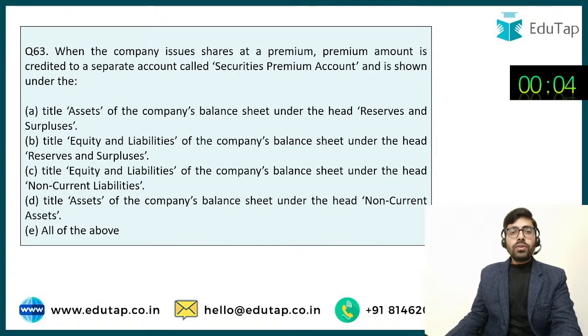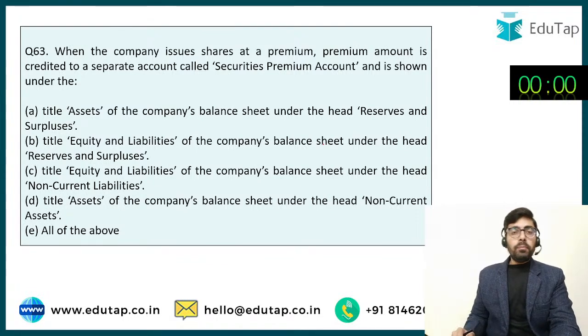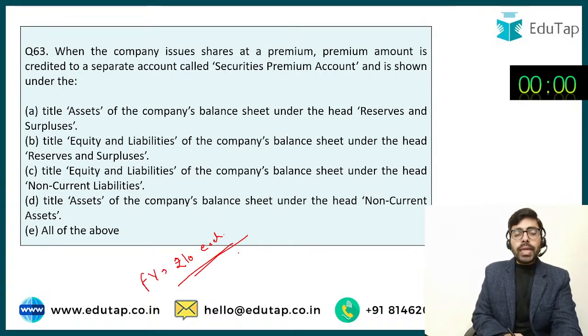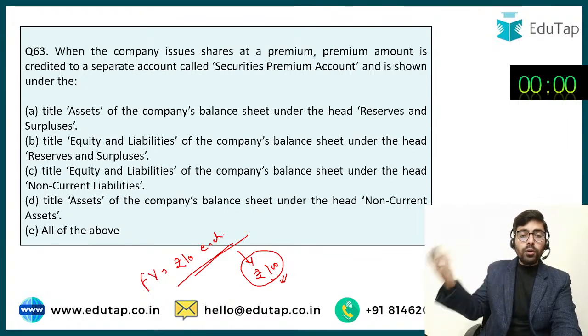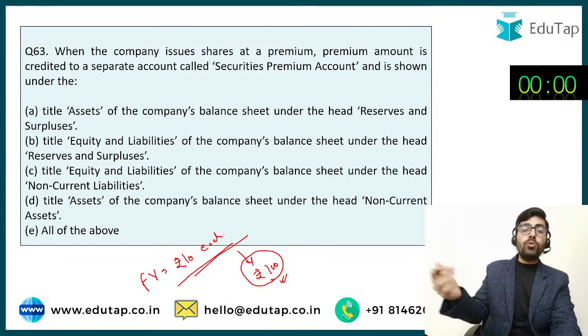When a company issues shares at a premium, the premium amount is credited to a separate account called securities premium account and shown under... So what happens is, practically when a company is issuing shares of rupees 10 each, the face value of the share is rupees 10, but the company is charging rupees 100 on this share. The face value of the share is very less. If you take a look at any IPO, you would see the face value is rupees 10, but the company is charging me rupees 100, rupees 200 for this share.